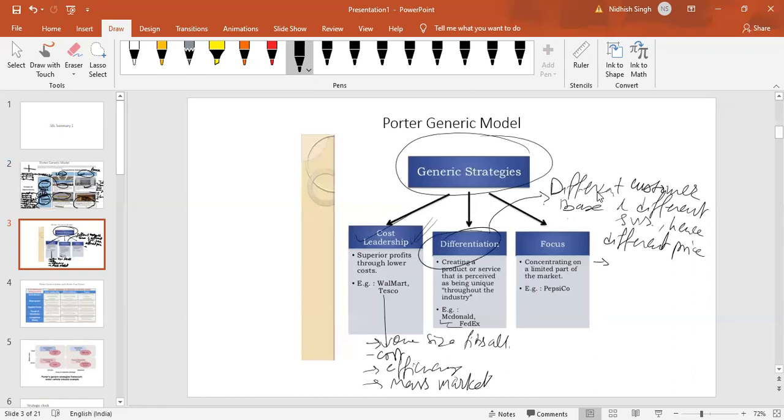When we call it differentiation, they also do customization, right? So they customize their offering. So to customize, what they also need to do, they will do segmentation. Do you know what is segmentation? Any idea? Dividing the market into groups, the customers.